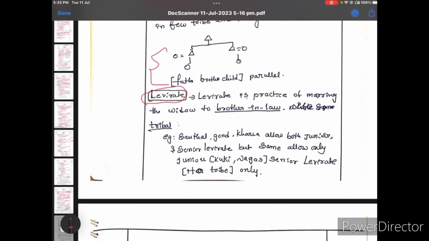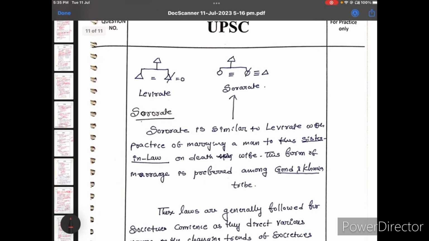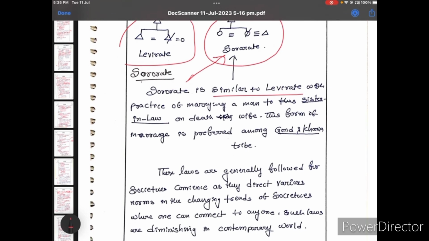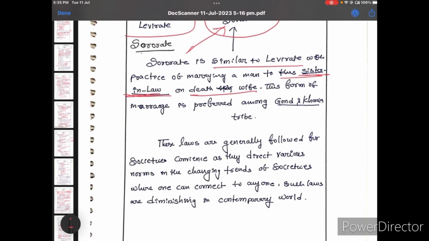Next, levirate. Levirate is the practice of marriage of the widow to the brother-in-law. In tribal societies, there are the Santal, Gond, and some examples I have given here. Next, I gave a figure for this also. Sororate also has this figure. And sororate is similar to levirate, but here the man marries his sister-in-law on the death of his wife.